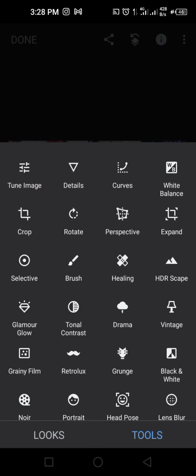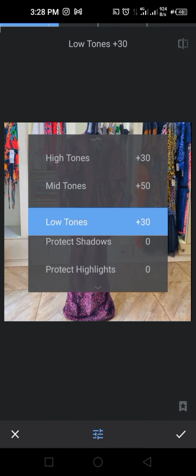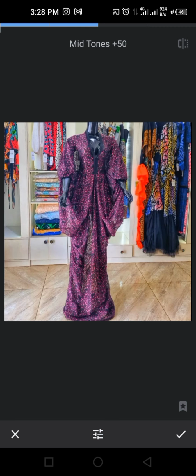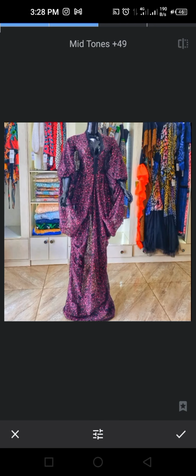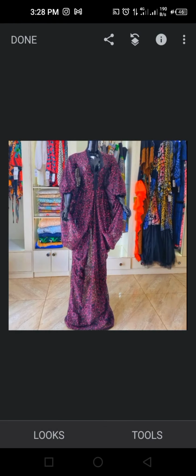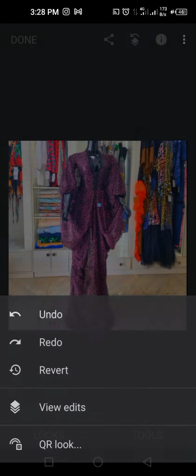Tools, let's go to tonal contrast. Tonal contrast is going to work for the tones, the high tones, the mid tones, the low tones. Protect highlight: the highlight that I did before, if you want to protect it, you slide it up, slide it down. So low tones, if you see the picture in between, you see the mannequin, you see it's working on the mannequins. So just about the tone, how high whatever you have done is going to be. So depends. So let's go back to undo.